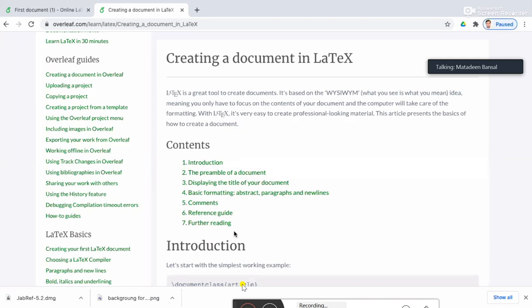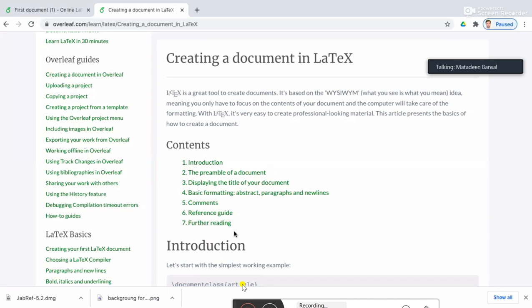To begin with, we will be compiling a very simple document. The advantage of LaTeX is that you need not worry about the formatting. Once you write your technical article for one journal, there is no need to change it whenever you submit it to another journal. The only thing is that you need to write in a plain text manner, and the formatting part will be taken care of by LaTeX, or the computer. So you need not change the formatting of a document when you decide to submit to another journal instead.